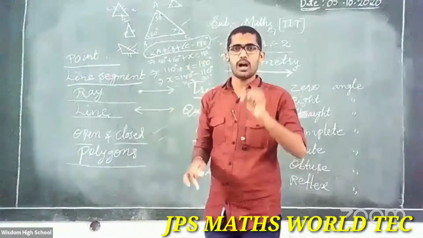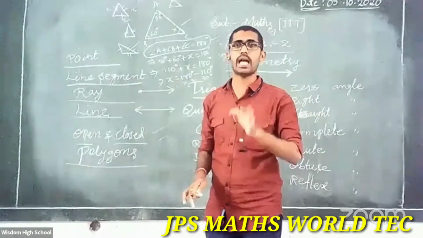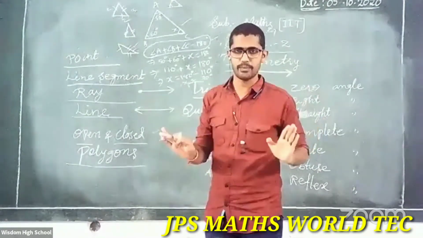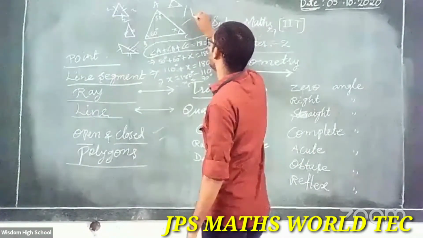In the triangle, all three angles are acute. That is called an acute angle triangle. Clear?